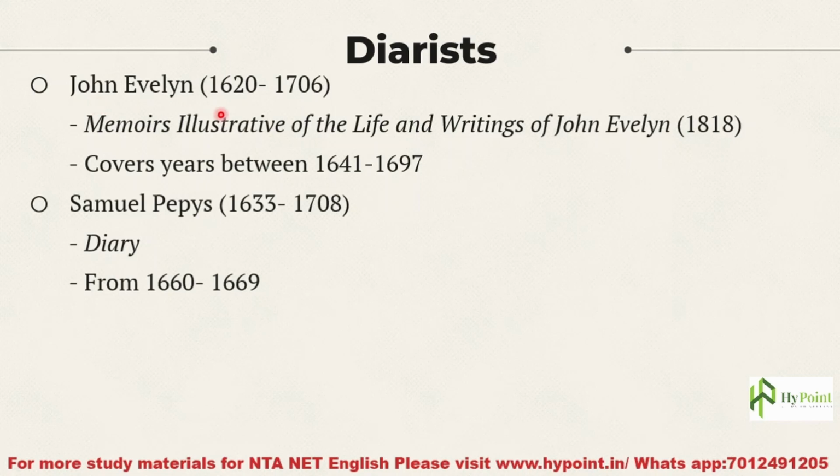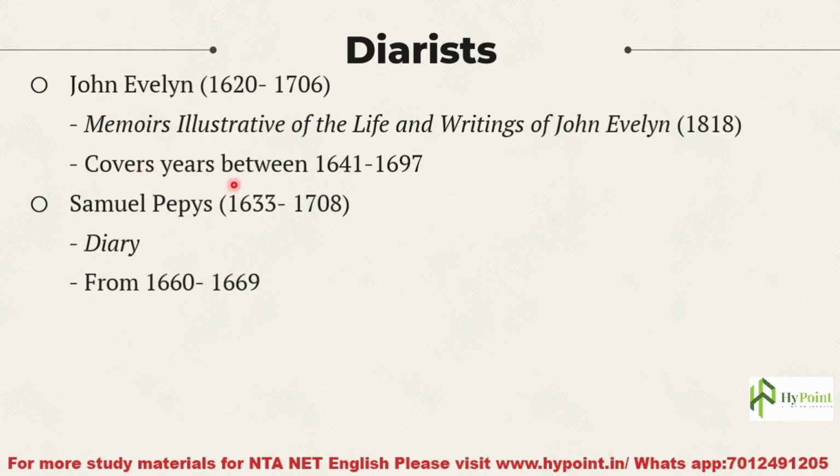John Evelyn lived from 1620 to 1706, and his diary is titled Memoirs Illustrative of the Life and Writings of John Evelyn. It came out in the year 1818. It was not published during the Restoration Age itself, but posthumously.